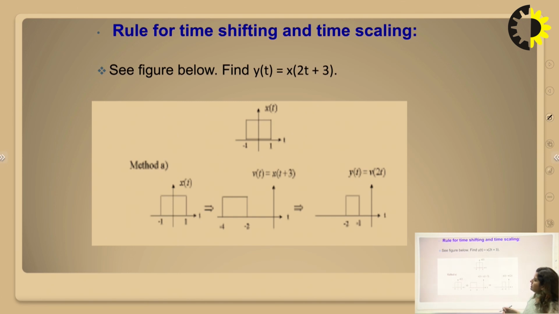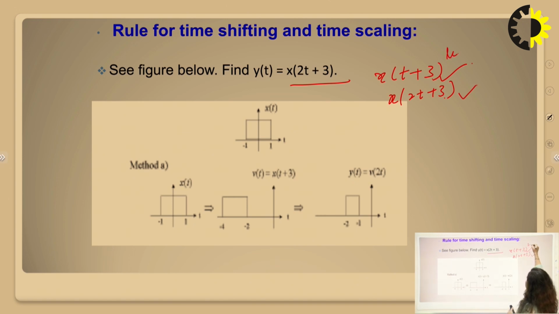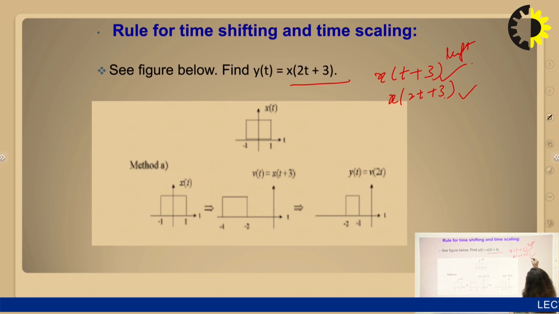Below is an example for this. There is an x(t) signal which is a rectangular signal from -1 to 1, and we have to plot x(t plus 3) and then x(2t plus 3). So firstly we will do shifting, and then we will do scaling. So shifting to the left by the amount 3 and scaling by 1 by 2.